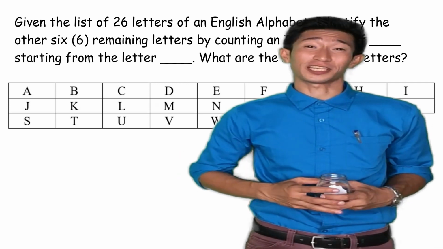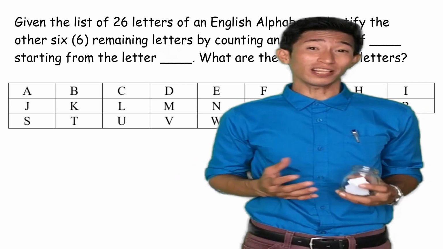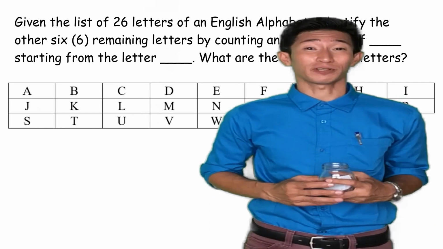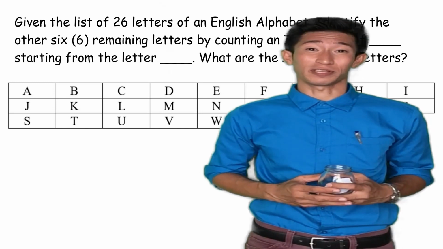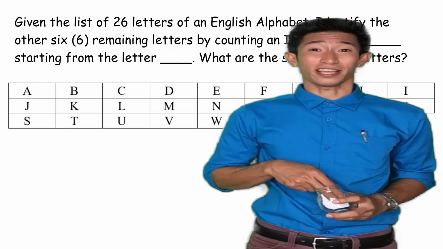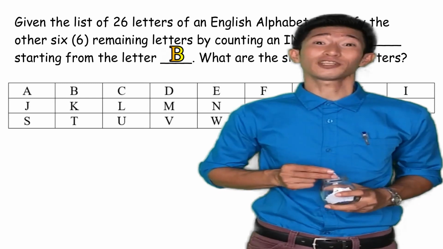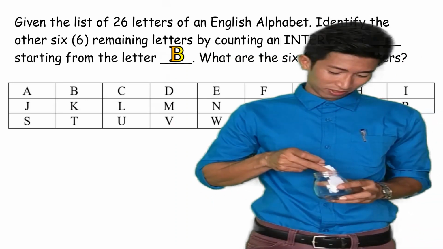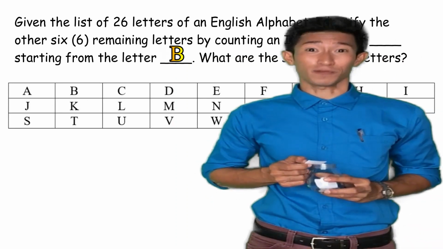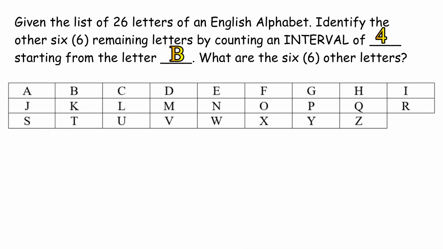In this activity, just to be fair and equal, allow me first to draw a letter from this fishbowl that will serve as your starting point. Then after that, I'll draw a number from another fishbowl that will serve as your interval. The letter is letter B. And the number is number 4. So, given the list of 26 letters of an English alphabet, identify the other 6 remaining letters by counting an interval of 4 starting from the letter B. What are the 6 other letters? Go!